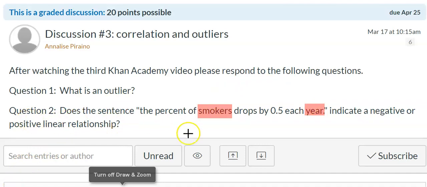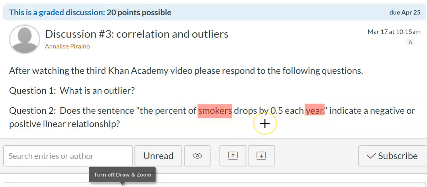So if you said that years would go on the x-axis and smokers would be going on the y-axis, then you would be correct. The reason for that is that years is a variable representing time, and as we know, time is something that we do not have control over, all right? And smokers is the variable that we are measuring. All right, we're looking at what's happening to smokers, right? So let's pop on over to my whiteboard so we can see what this statement might look like.